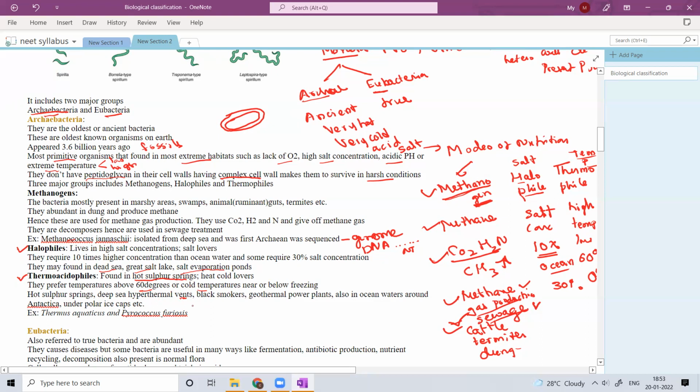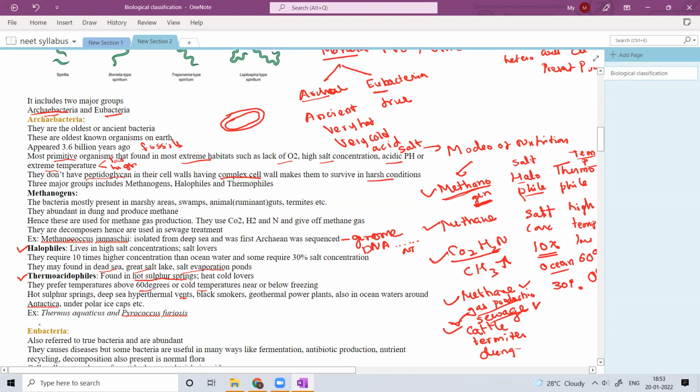So that kind of places you can find the thermoacidophiles. Black smokers, geothermal power plants, even in the power plants where the temperatures are very high, you can find these thermoacidophiles. Also in ocean waters around Antarctica, where the temperatures are very low, and even polar ice caps. Less than freezing point temperatures, you can find these thermoacidophiles.